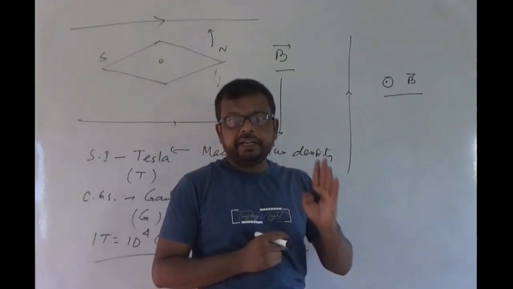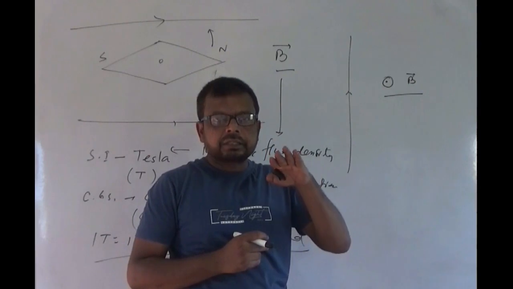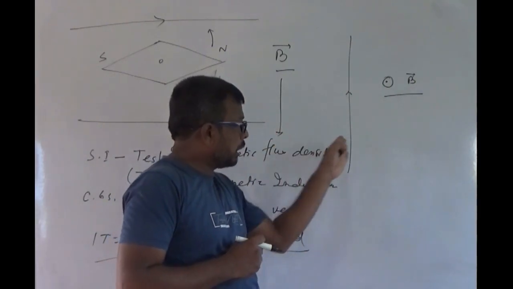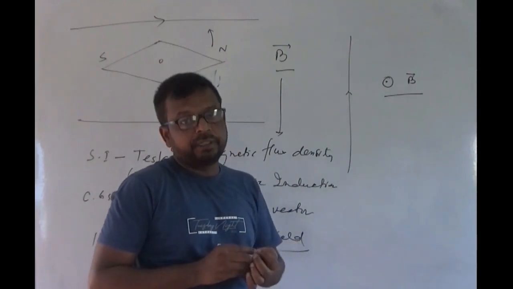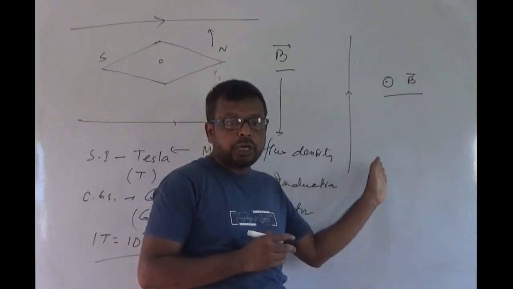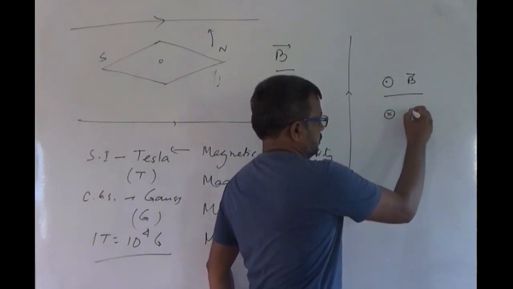And the magnetic field perpendicular to the plane in the downward direction, or into the board. If the magnetic field is perpendicularly into the board or into the paper, then it will be denoted by a cross.